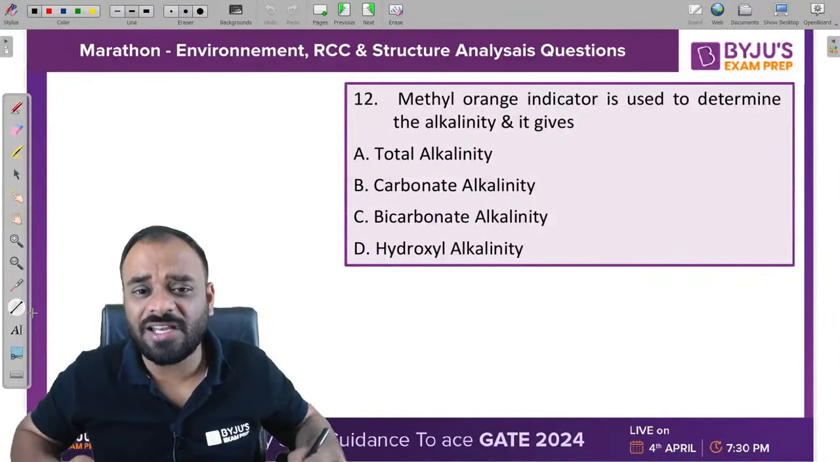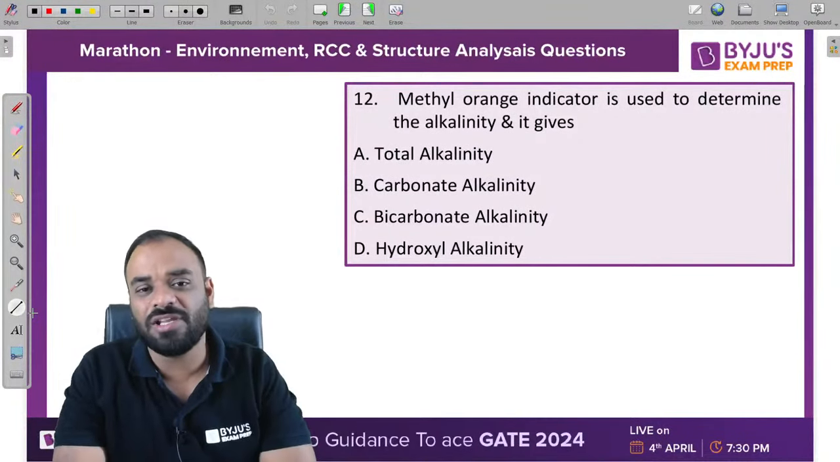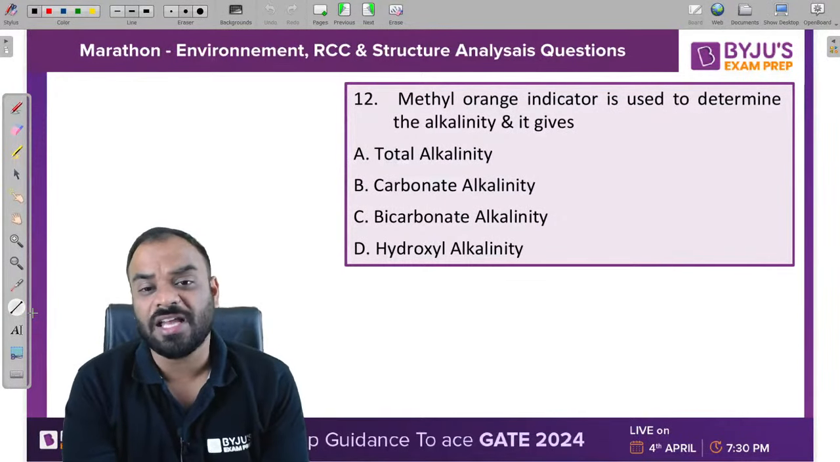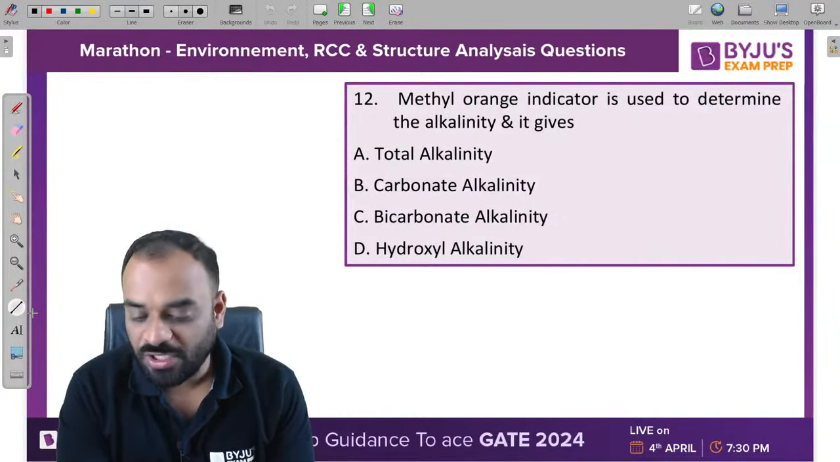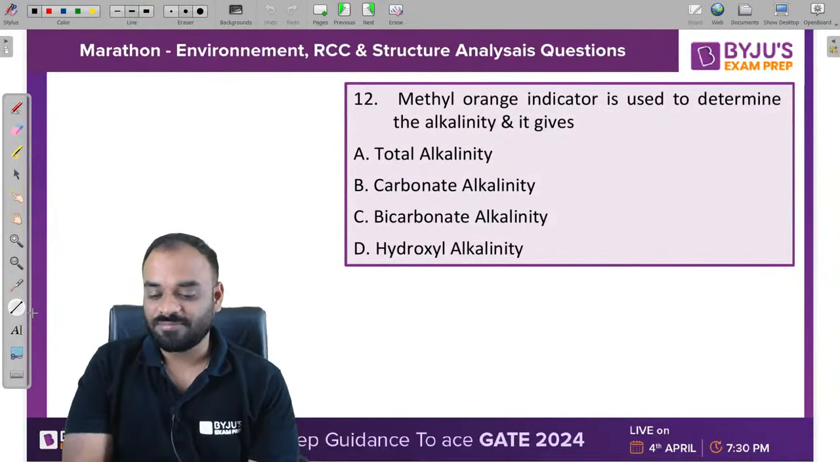Methyl orange alkalinity. Methyl orange indicator. Right? Methyl orange indicator is used to determine the alkalinity and it gives what? Total alkalinity, carbonate, bicarbonate or hydroxide. Tell me guys.